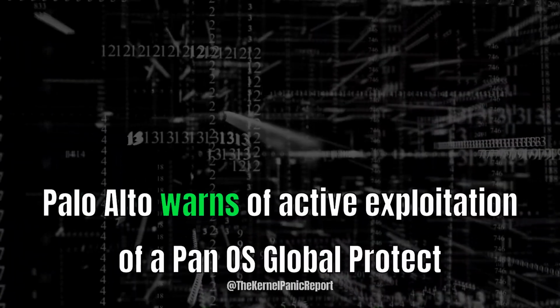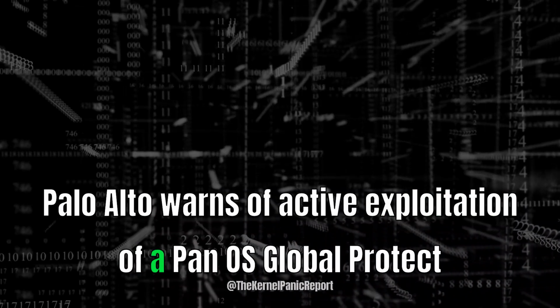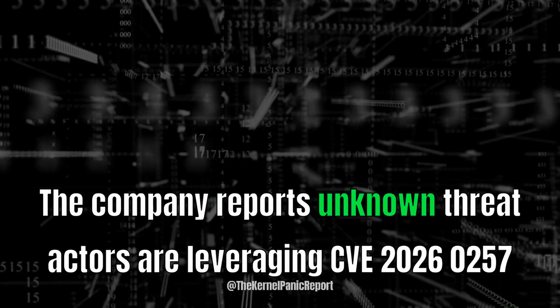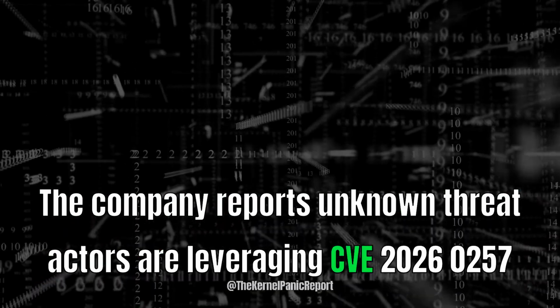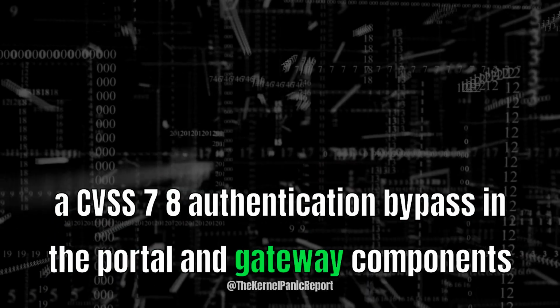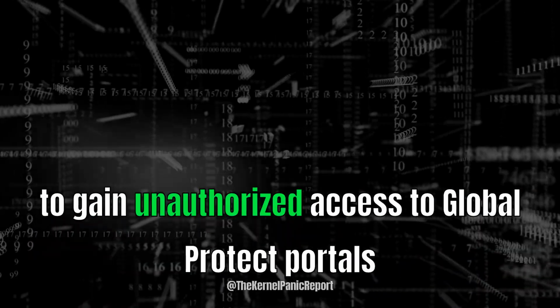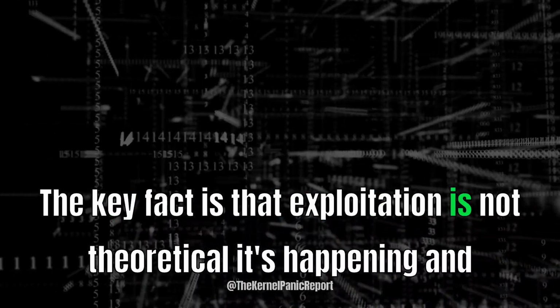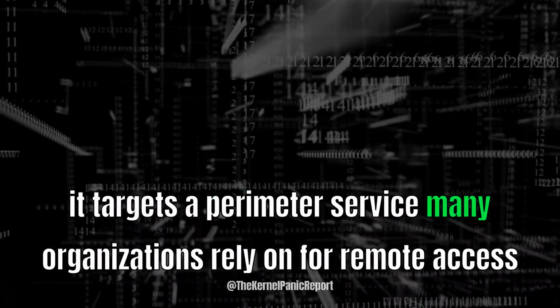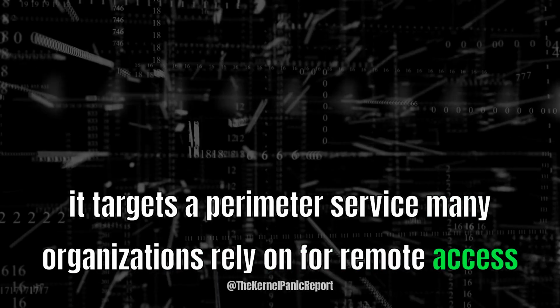First, Palo Alto warns of active exploitation of a PAN-OS GlobalProtect VPN flaw. The company reports unknown threat actors are leveraging CVE-2026-0257, a CVSS 7.8 authentication bypass in the portal and gateway components, to gain unauthorized access to GlobalProtect portals. The key fact is that exploitation is not theoretical. It's happening, and it targets a perimeter service many organizations rely on for remote access.